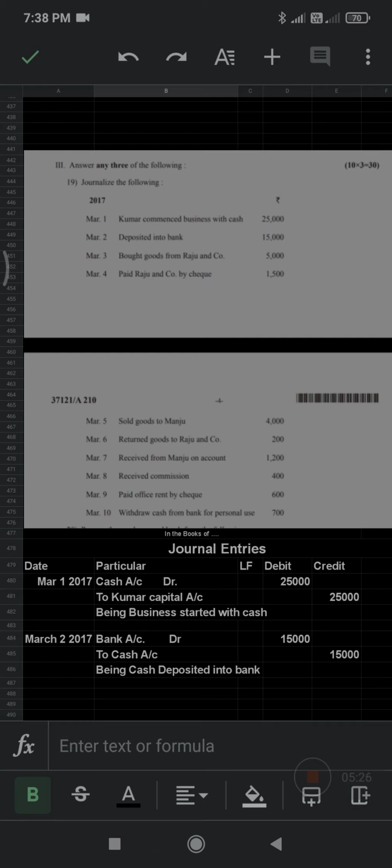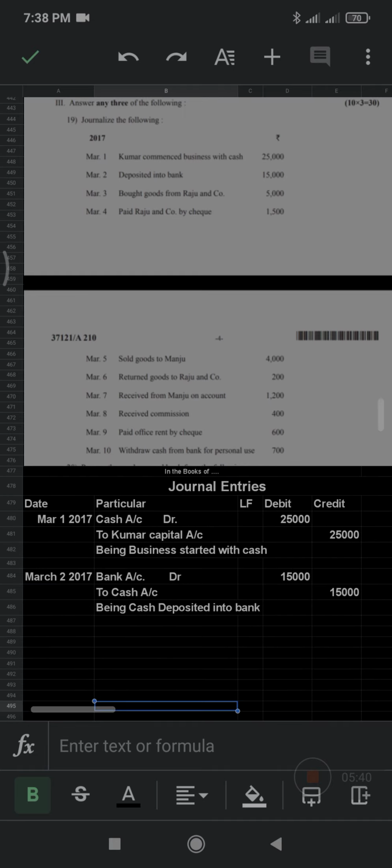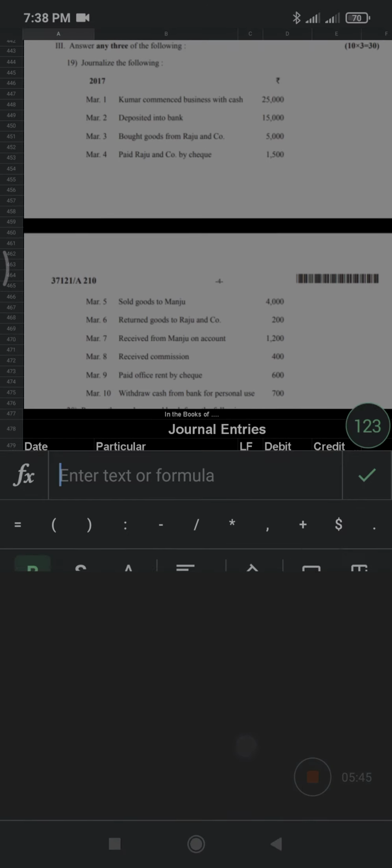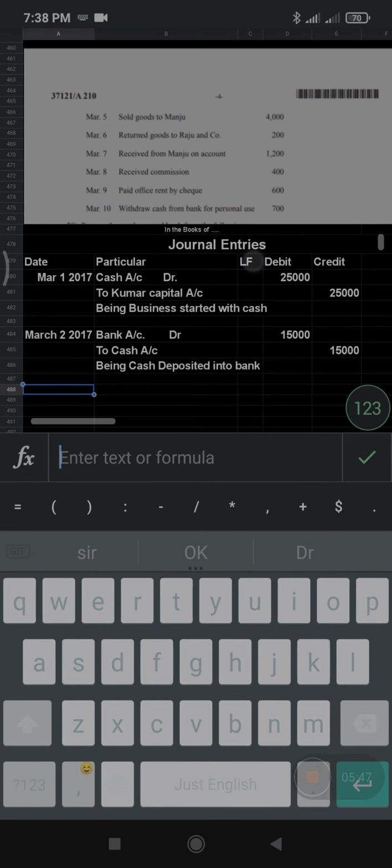So what did you purchase? You purchased goods. Whenever goods are purchased, you can write purchase account or goods account. Both will be accepted. I will always write purchase account.